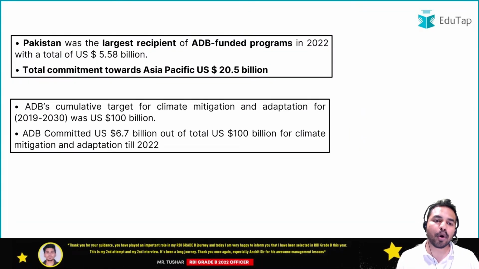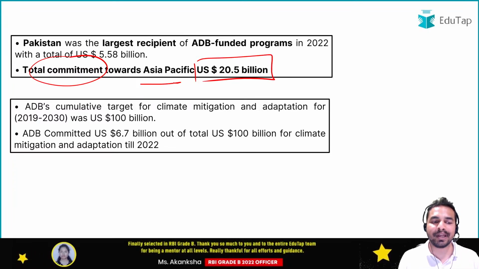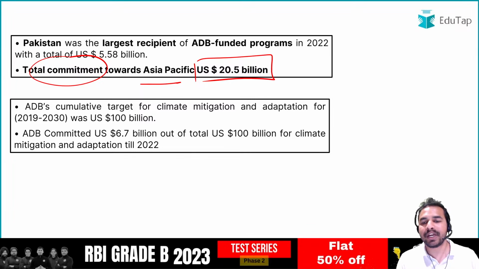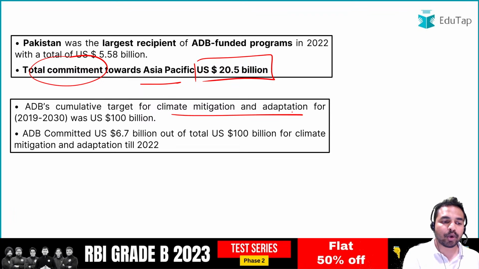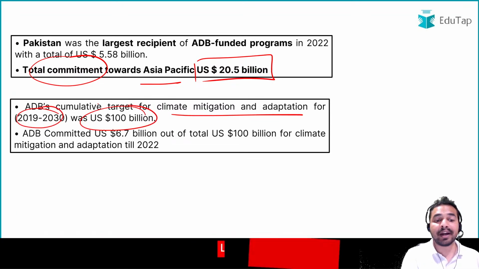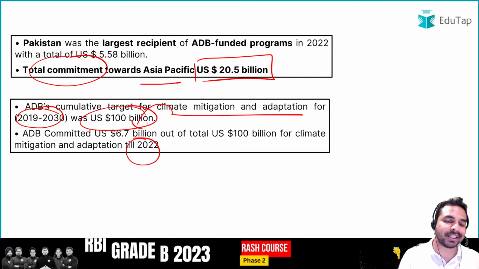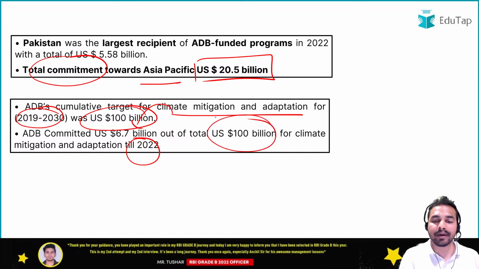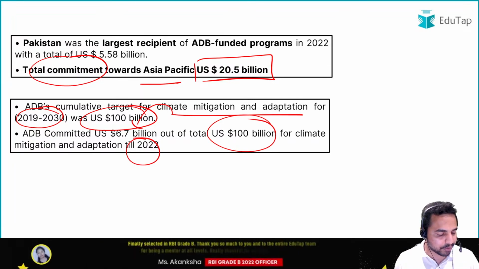So guys, when I talk about the total commitment of ADB towards Asia Pacific, it was of 20.5 billion US dollars. और जब हम बात करते हैं cumulative target की, it is having the cumulative target for climate mitigation and adaptation for 2019 to 2030. And that is US $100 billion. जब हम बात करते हैं कि 2022 के अंदर उसने कितना अमाउंट इन्वेस्ट किया है, it is $6.7 billion out of US $100 billion for the climate mitigation and adaptation. So guys, that is the right answer. Absolutely right. Jagan, Priyanka, Sumit, everybody of you have given me the right answer.